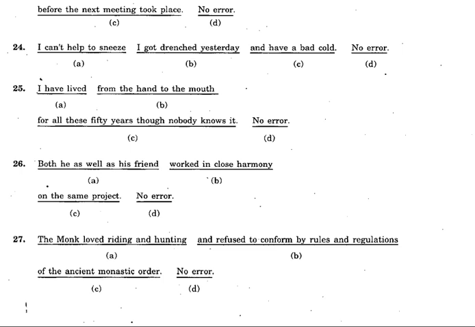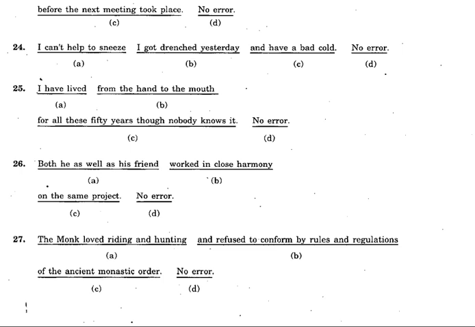Both he as well as his friend, both he and his friend. Both he as well as his friend worked in close harmony on the same project. So where is the error there? Error is in A. Whenever both comes, what should follow? Whenever both comes, it is not as well as, but it should be and. Both he and his friend worked in close harmony on the same project.